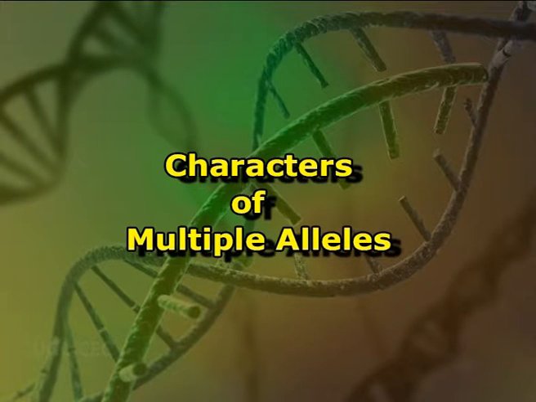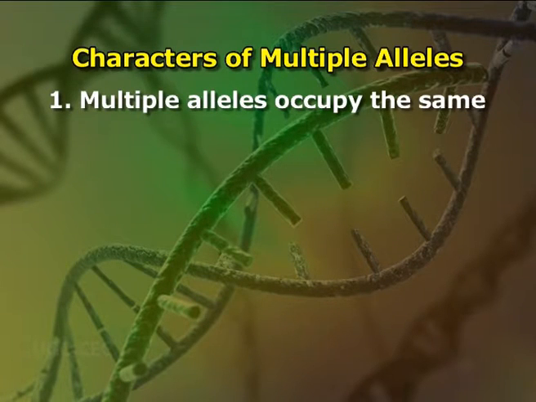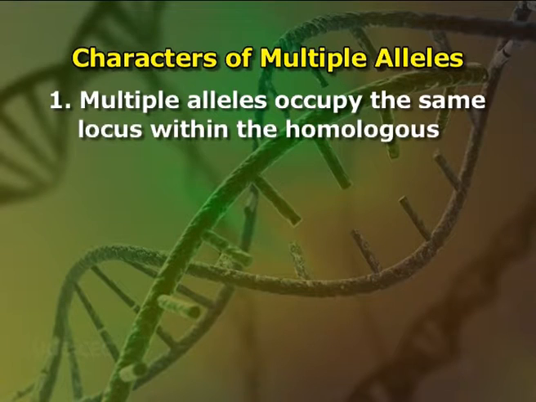Characters of multiple alleles. Multiple alleles occupy the same locus within the homologous chromosomes. It means only one member of the series is present in a given chromosome.